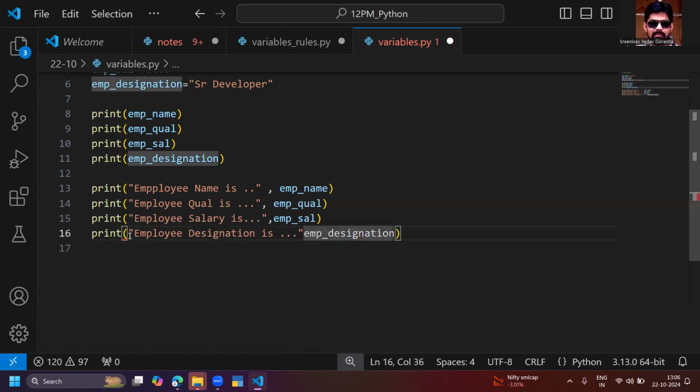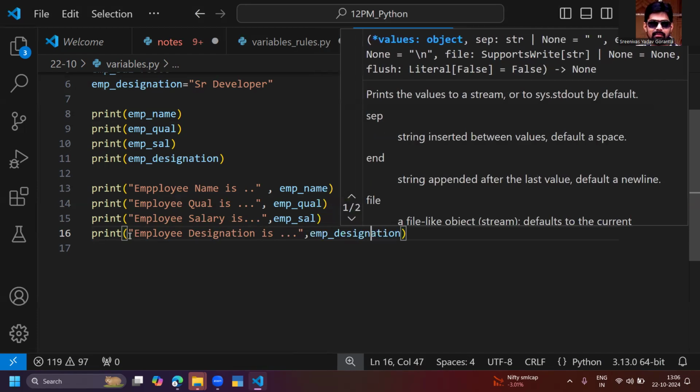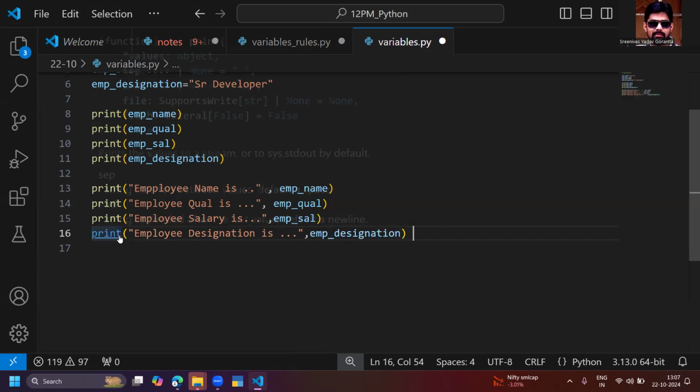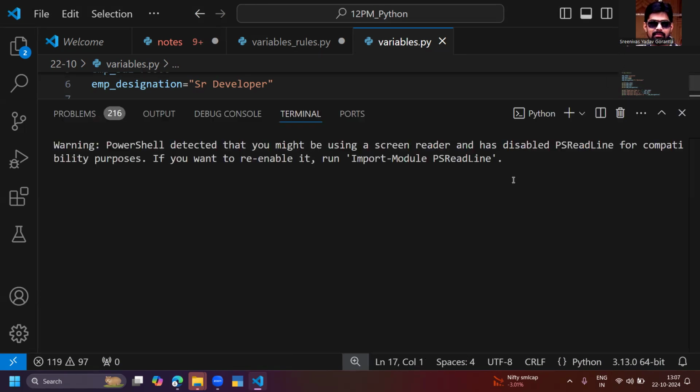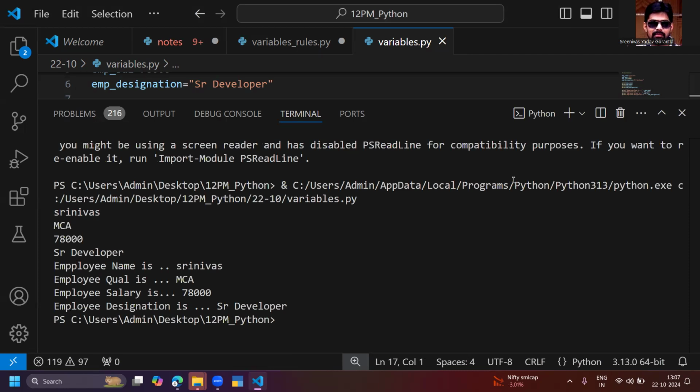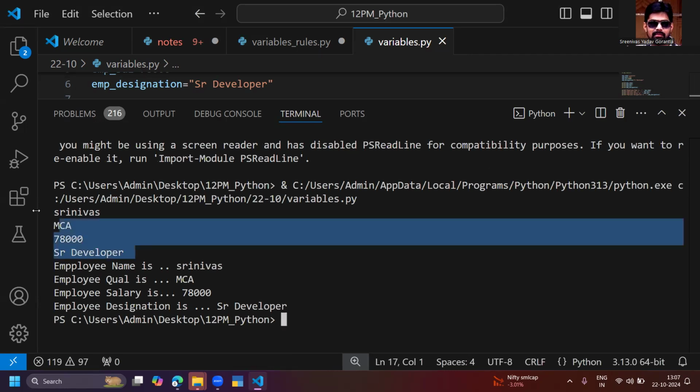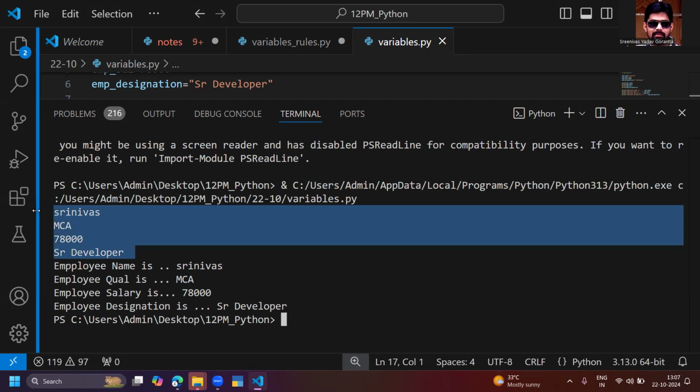Tomorrow we will discuss data types also. Tomorrow is a very, very important class. Tomorrow we have the data types class, and tomorrow we have print formatting. There are multiple print formatting ways, and we will discuss all of them. So just execute it. First of all, I'm just printing Srinivas MCA 78,000 senior developer, but I want to print in a detailed way: employee name is Srinivas, employee qualification is MCA, employee salary is 78,000, employee designation is senior developer.